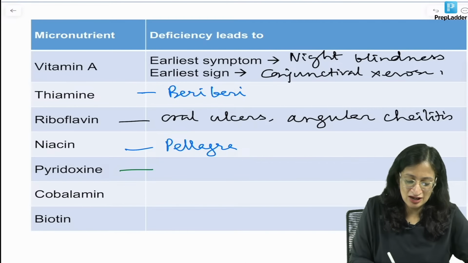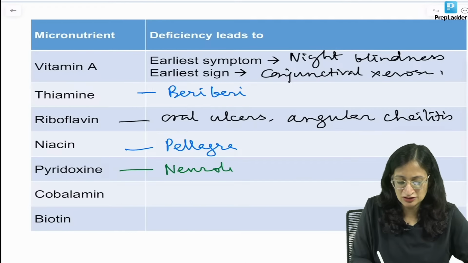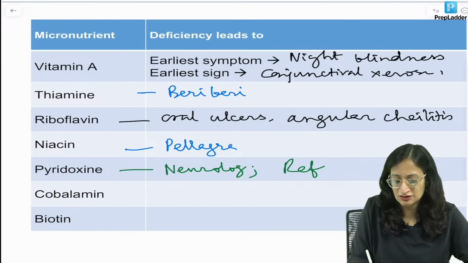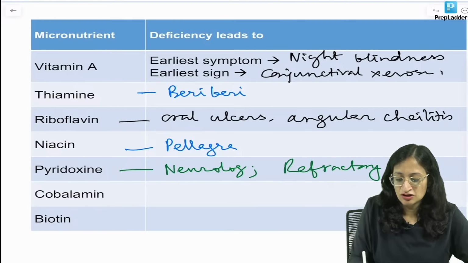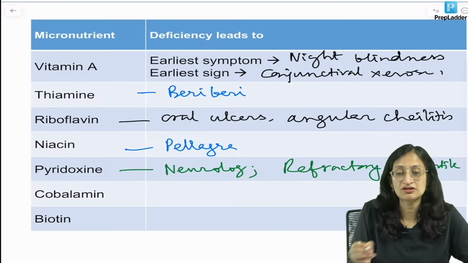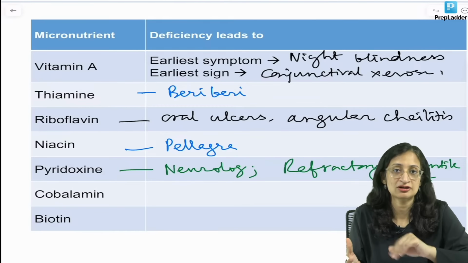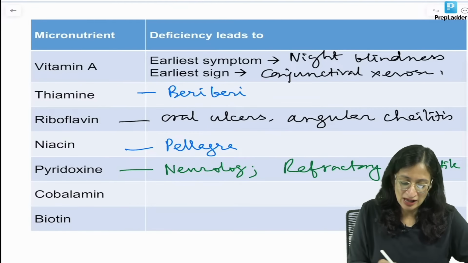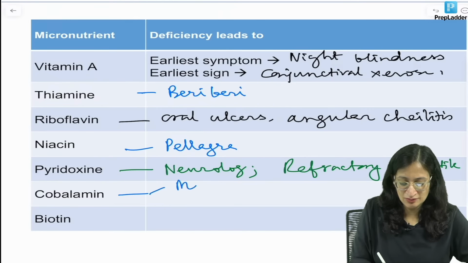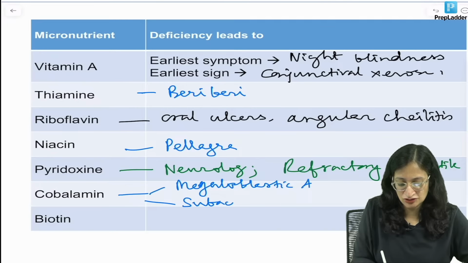Pyridoxine deficiency can cause neurological manifestations, and it is one of the causes of refractory infantile seizures. So, if you are getting a case scenario where seizures in an infant or neonate are not getting controlled even on multiple antiepileptics, think of pyridoxine deficiency. Cobalamin deficiency can cause megaloblastic anemia and neurological features like subacute combined degeneration of the cord.